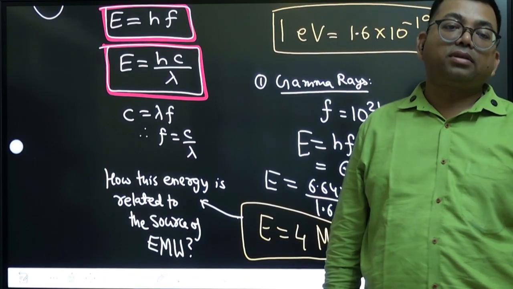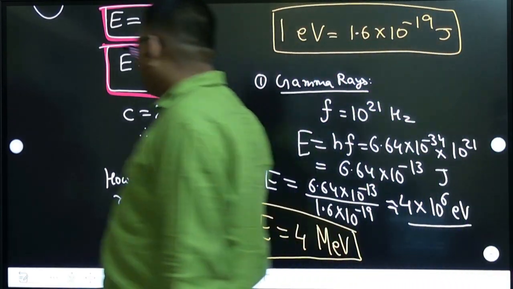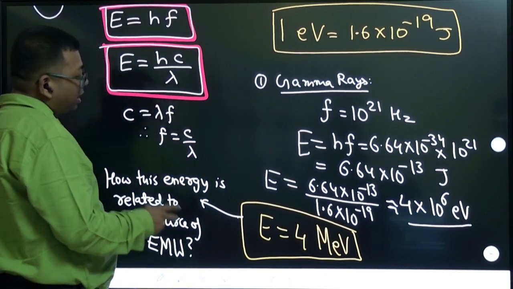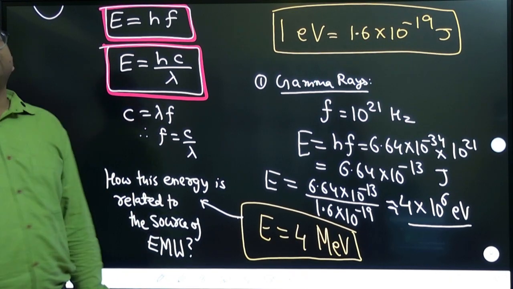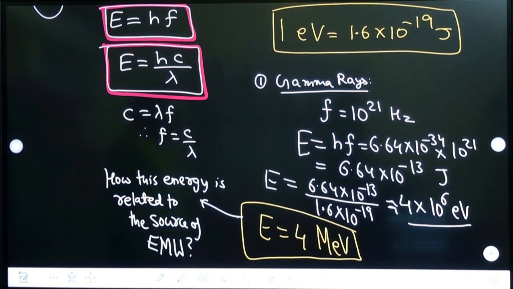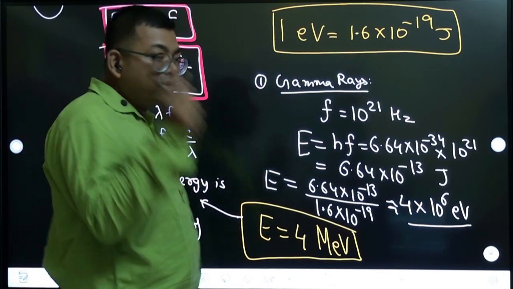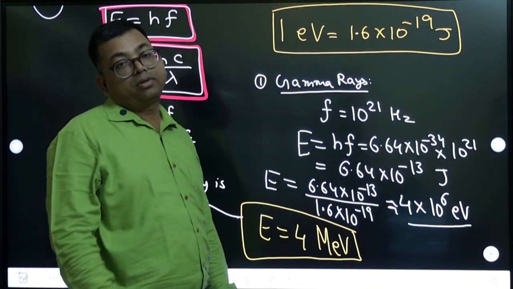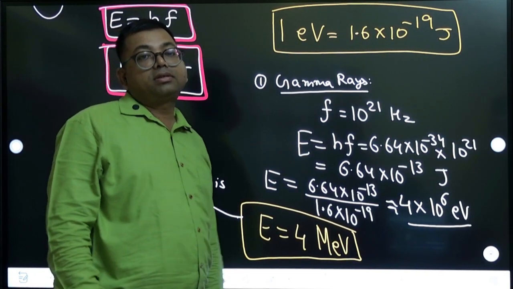Clear? So the question is good, but they are twisting it. We need to capture the essence of the question. The energy of the photon gives an idea of the energy of the source which produces electromagnetic wave, right? That is the idea.